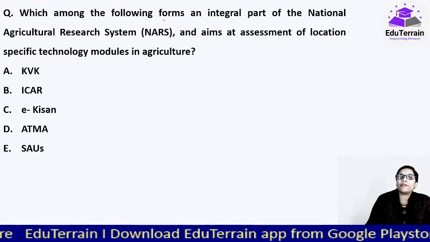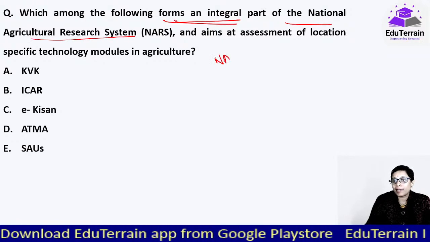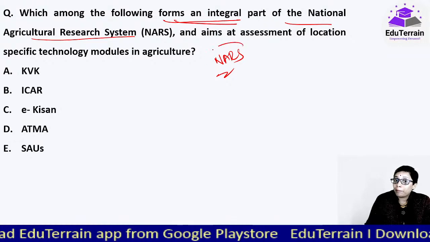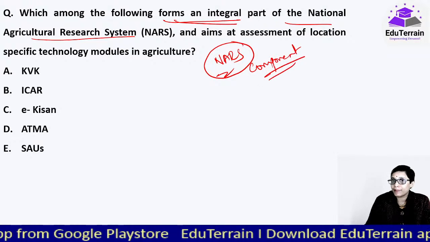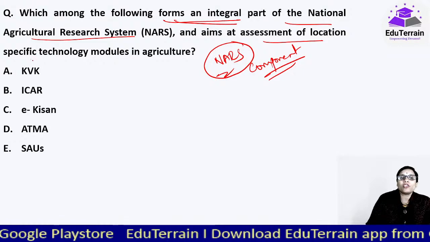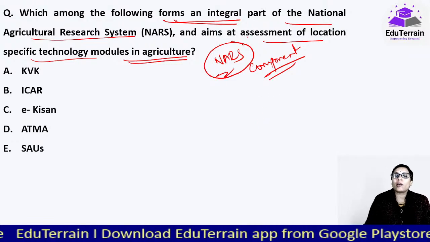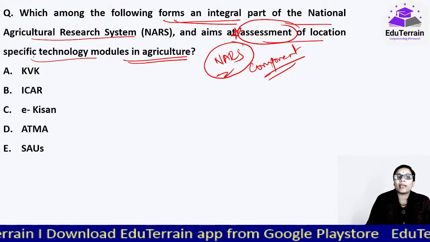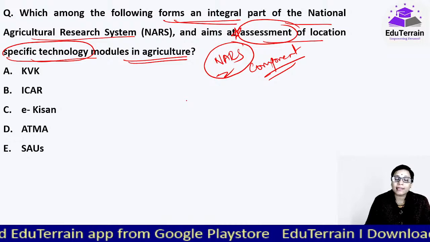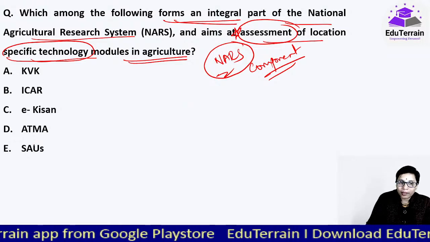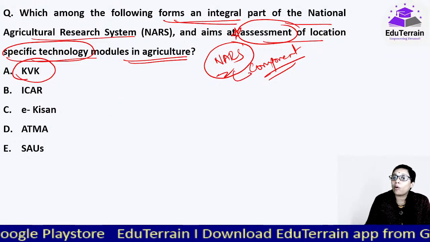Now, which among the following forms an integral part of the National Agriculture Research System, that is NARS, so you should see it as a component of NARS, and aims at assessment of location specific technology modules in agriculture. When we talk about the assessment of location specific technology modules that are being developed by the local research stations, that would be none other than the Krishi Vigyan Kendras. As I said, it is one of the components.